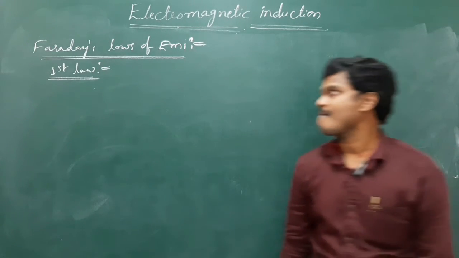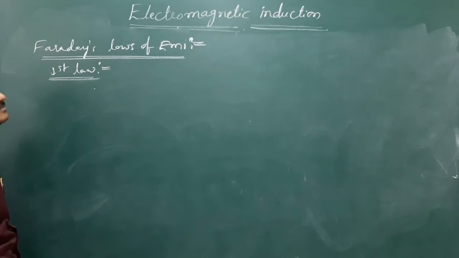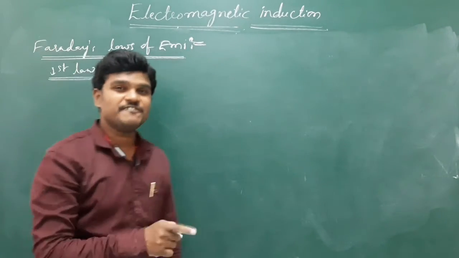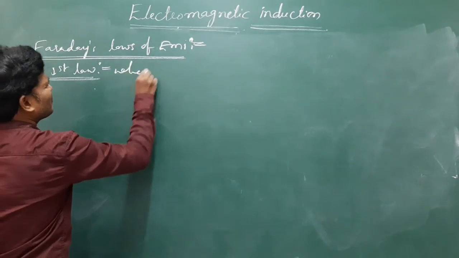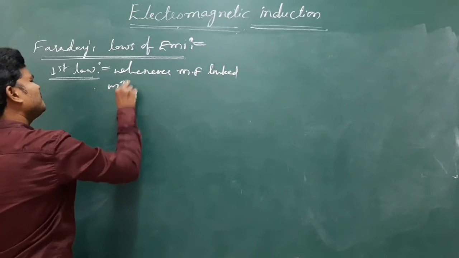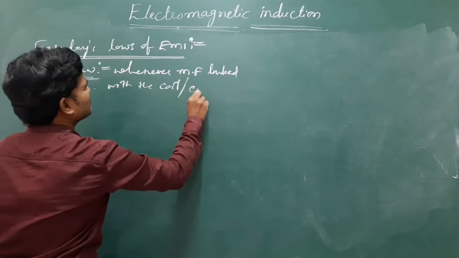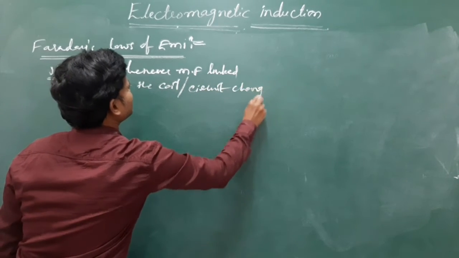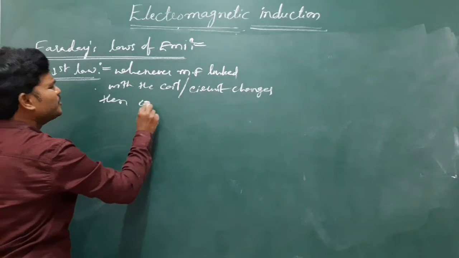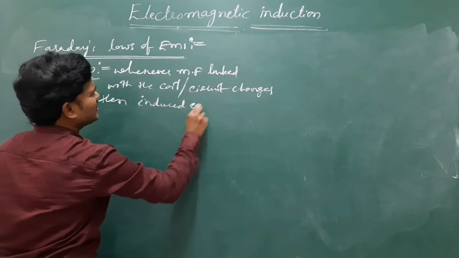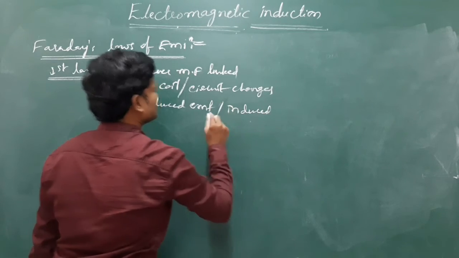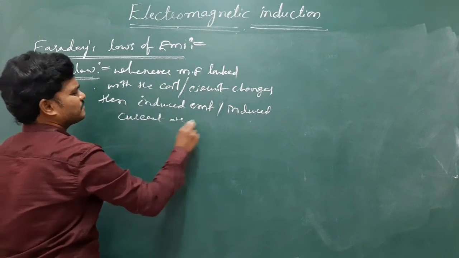Faraday's first law. According to Faraday's first law, whenever the magnetic flux linked with the coil or circuit changes, then induced EMF or induced currents are set up.